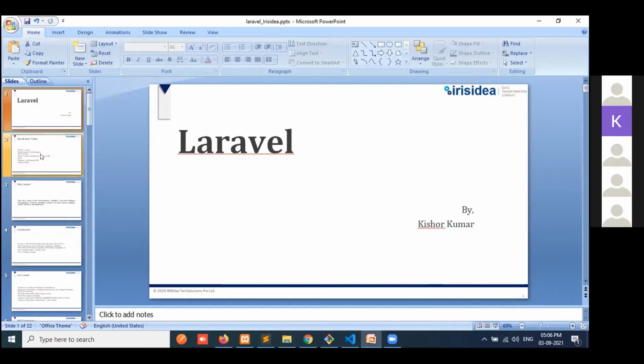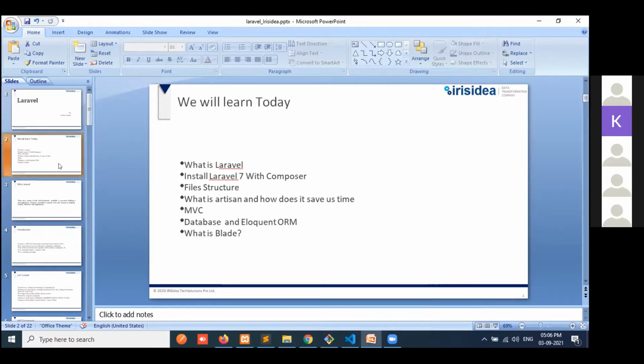We will learn today in this topic: what is Laravel, how to install Laravel 7 and greater than 7 with Composer, file structure, what is Artisan and how does it save us time, MVC, database and Eloquent ORM, and what is Blade.